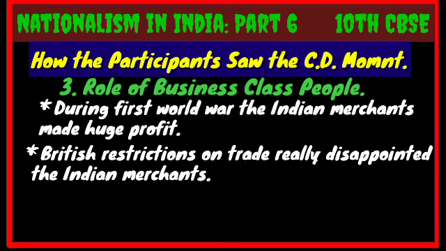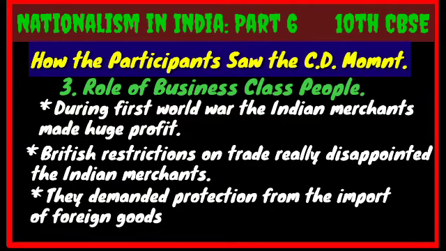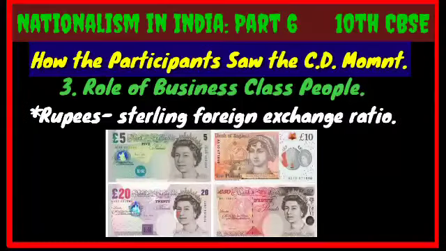These business class people demanded protection from import of foreign goods. British imported many foreign goods that reduced the value and the price of the indigenous products or Indian products. Their another major demand was the rupee-sterling foreign exchange ratio. Actually, the value of Indian rupee was very less compared to the British sterling. So, the Indian business class demanded a good ratio between rupee and sterling.